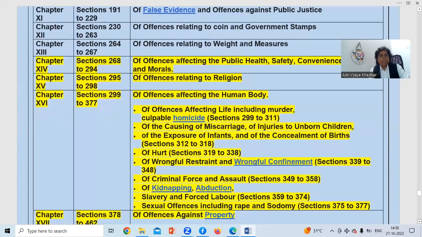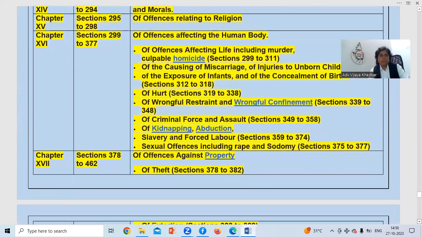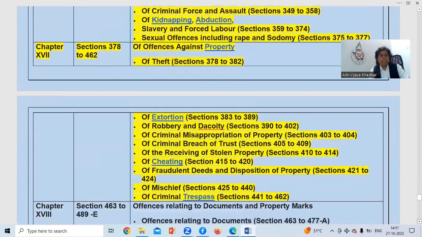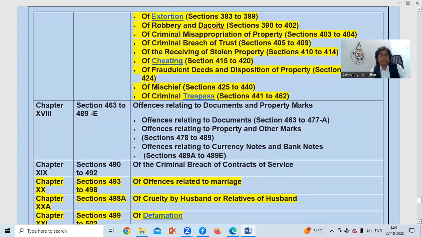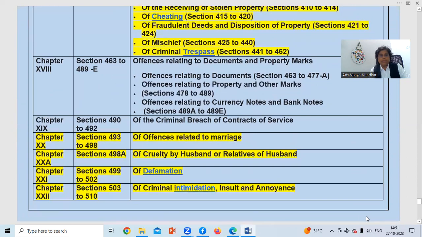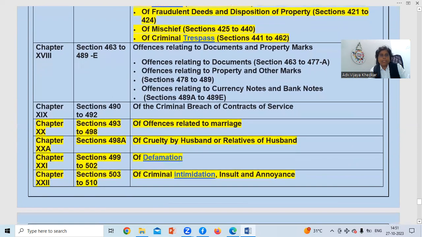And 22, and 25. Chapter 32. This is the last section.